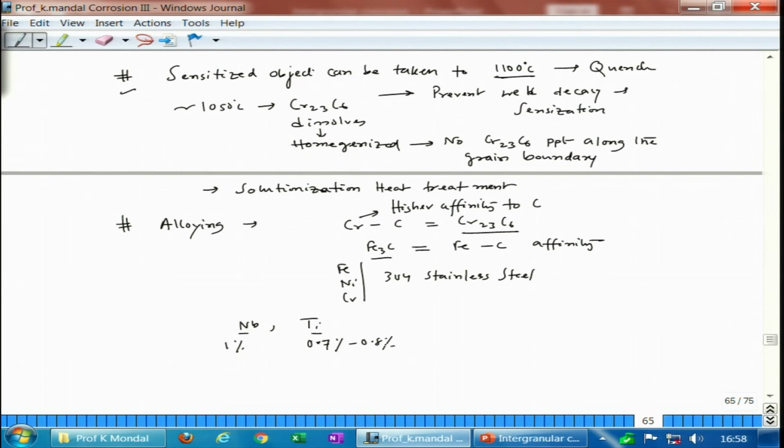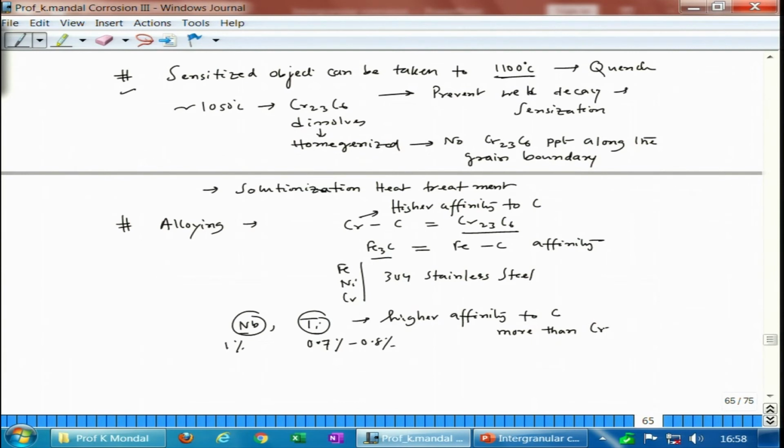If we add these two elements, they have a huge affinity to carbon. If we compare the affinity to carbon between niobium and chromium, or titanium and chromium, titanium has higher affinity to carbon, more than chromium.